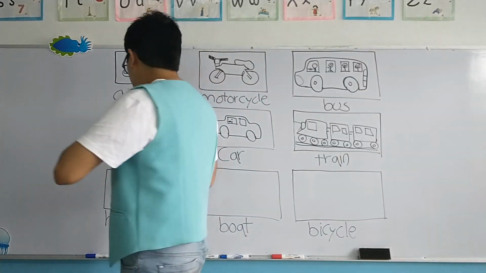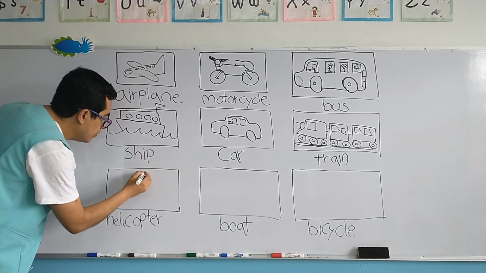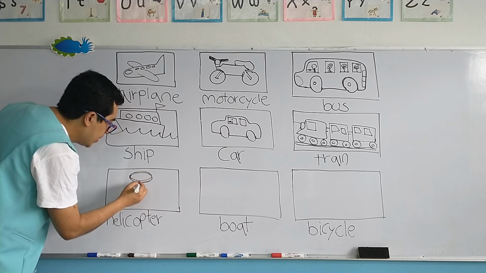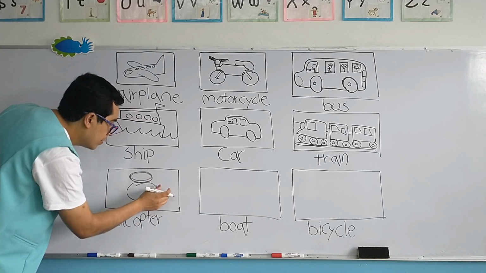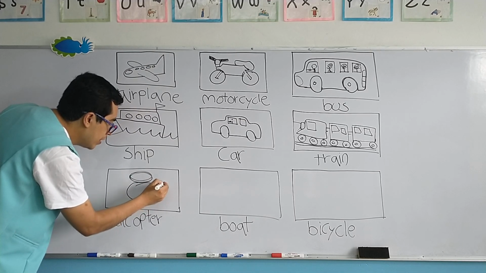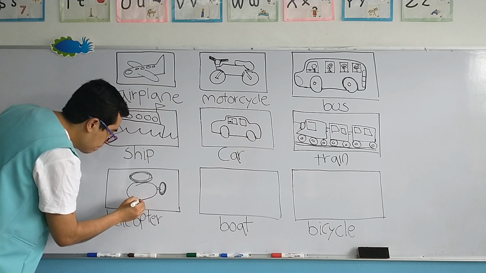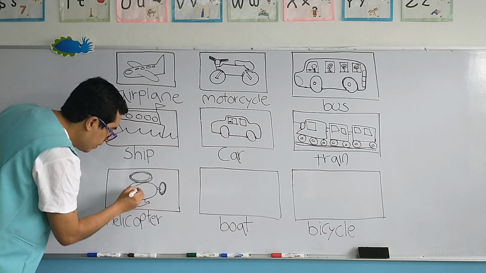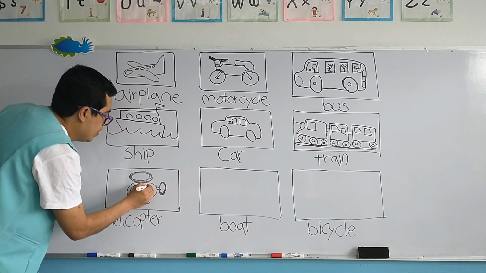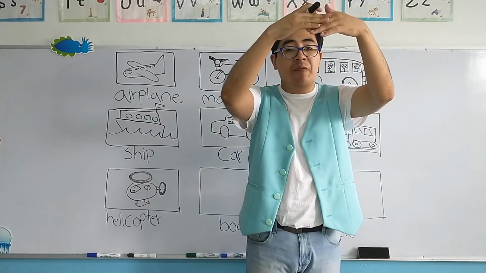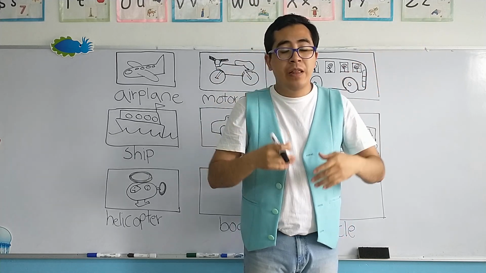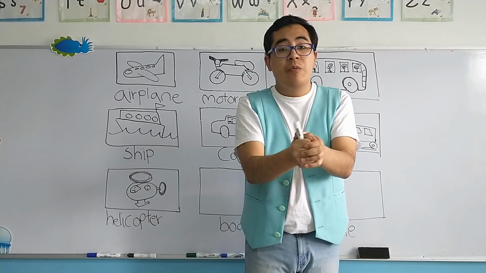Okay? Now the helicopter is something like this. Helicopter goes like this. Okay, very important. The windows, because imagine if we don't have the window at the front of the helicopter, we can't see. So we are going to crash.